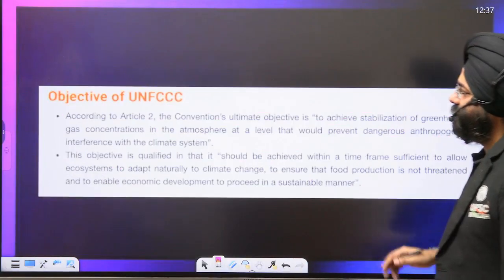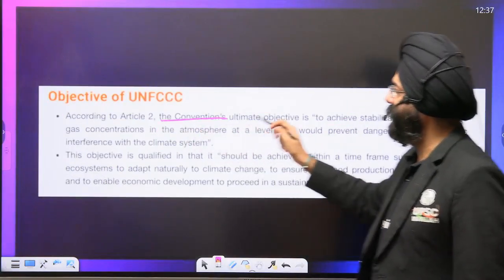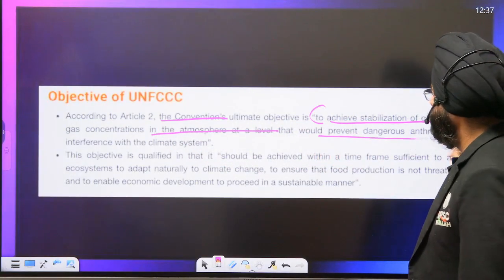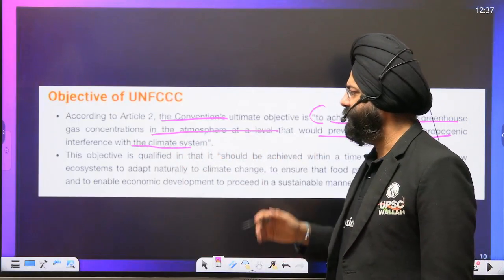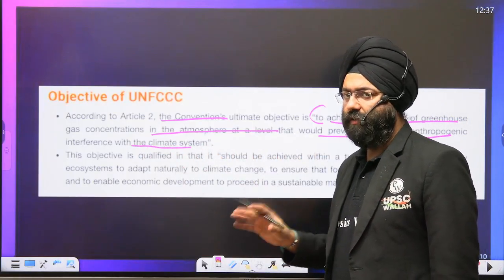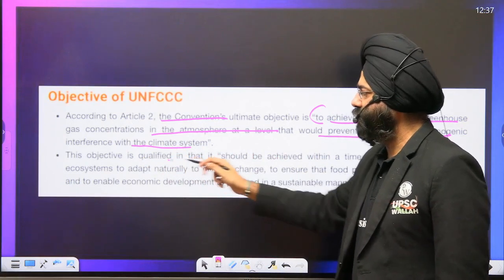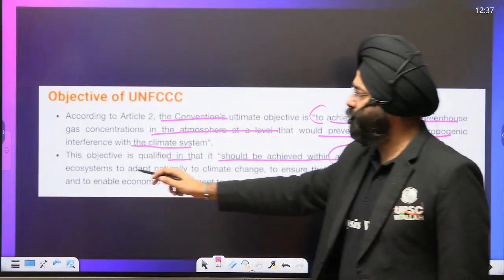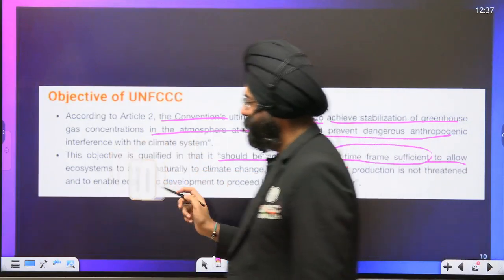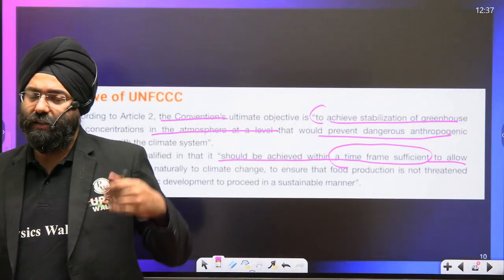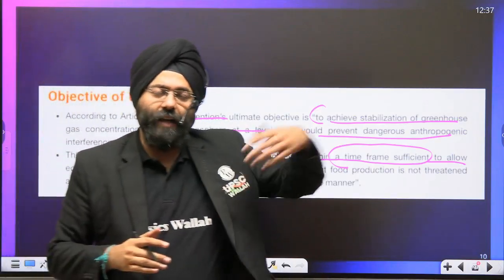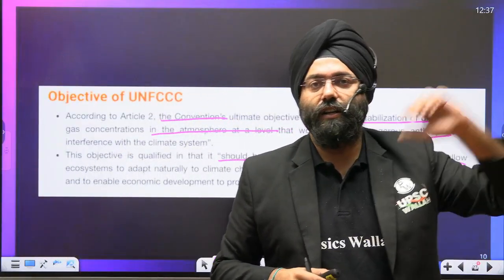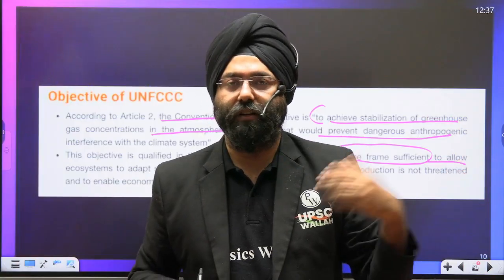Okay. Objectives of UNFCCC. The convention's ultimate objective is to achieve stabilizing the greenhouse gas concentration in the atmosphere that would prevent dangerous interference with the climate system. So that means they're basically focusing on stabilizing the level of the greenhouse gases. The objective is qualified in that it should be achieved within a time frame sufficient to allow ecosystems to adapt naturally. That means within a time frame they should be achieved so that the ecosystems themselves adapt to them and basically survive also. It should not be that we take a target of, let us say, 100 years and by that time the ecosystems are themselves dead, they cannot recover or recuperate.